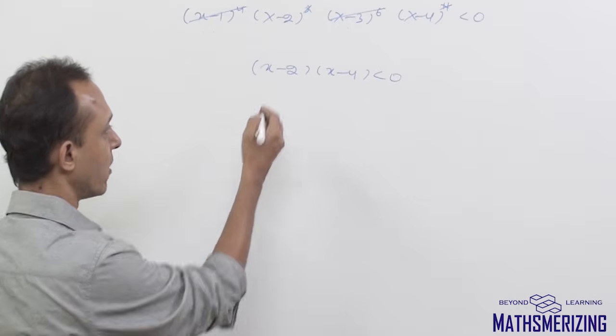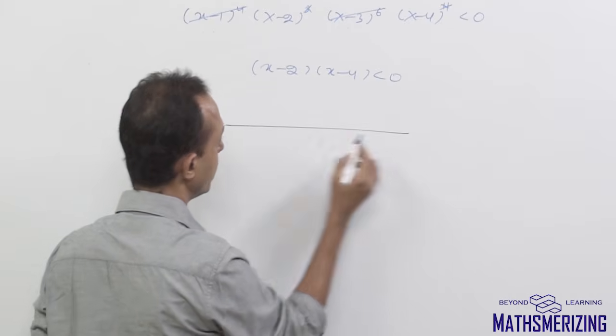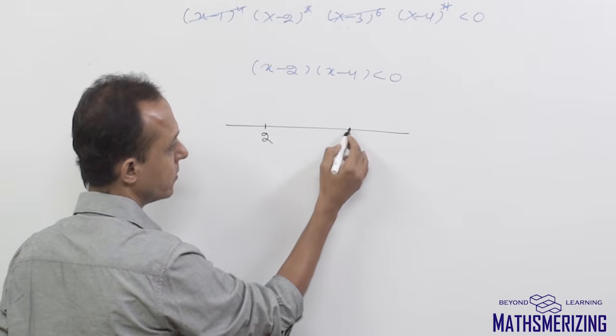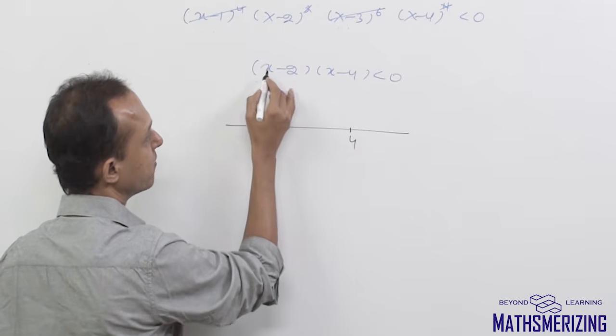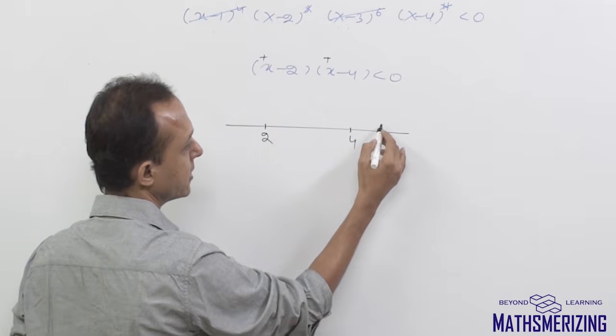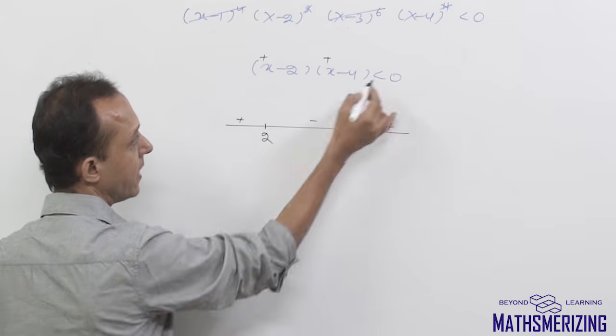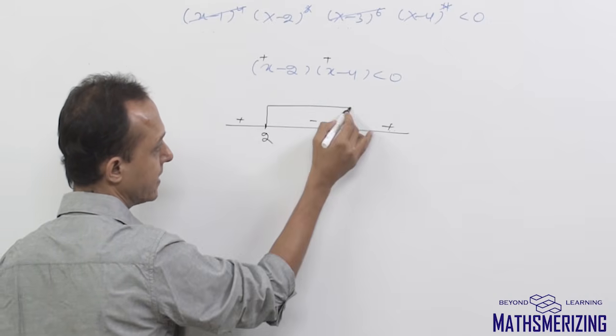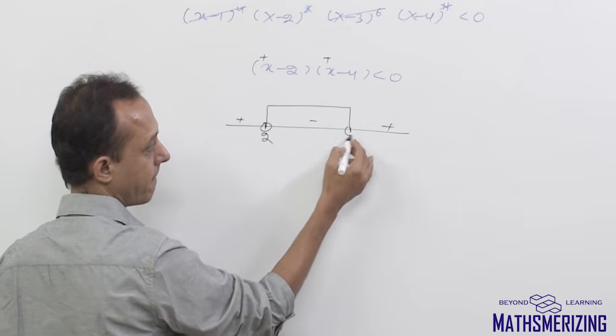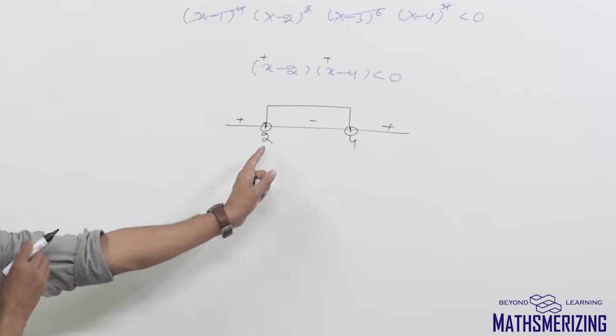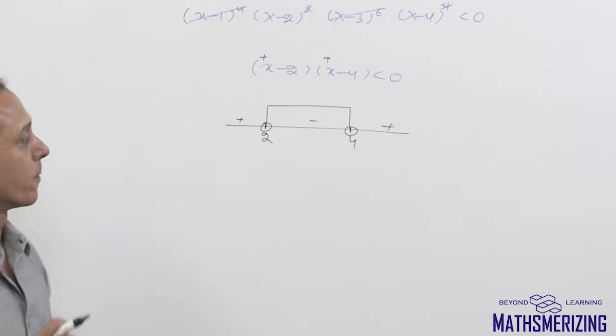So what I'll do is I'll simply solve it. So when I solve it, what will I get? There are two roots, this is 2 and this is 4. The sign of the rightmost is plus, so it is plus, minus and plus. I need less than 0, so I need minus. So the answer should be x belongs to 2 to 4.